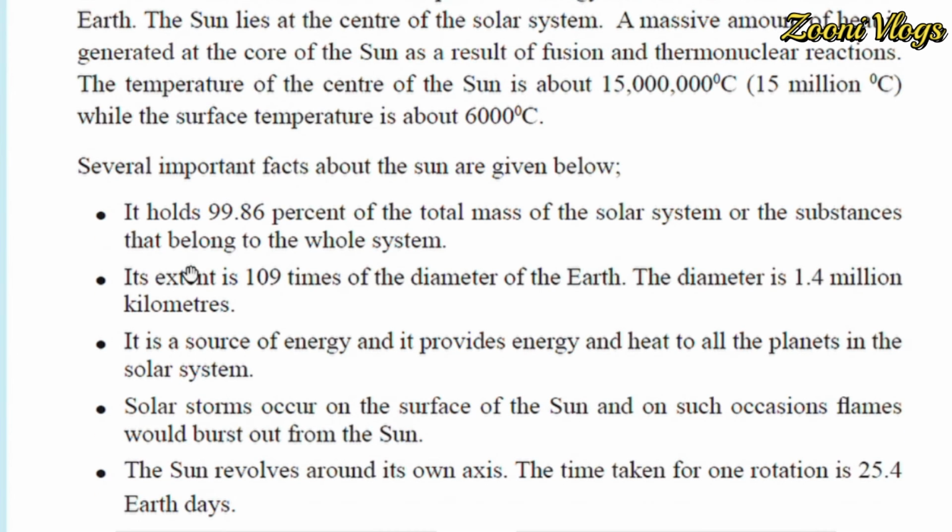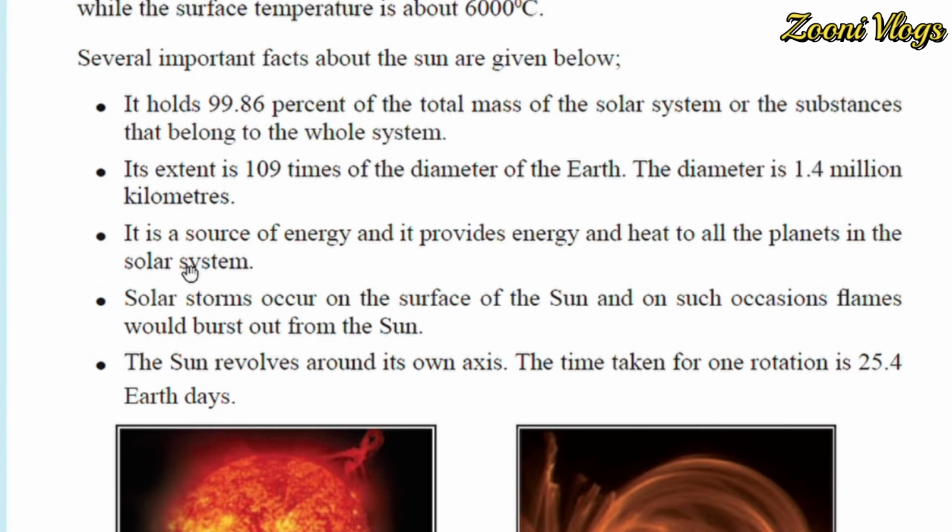Several important facts about the sun are given below. It holds 99.86% of the total mass of the solar system, the substances that belong to the whole system.